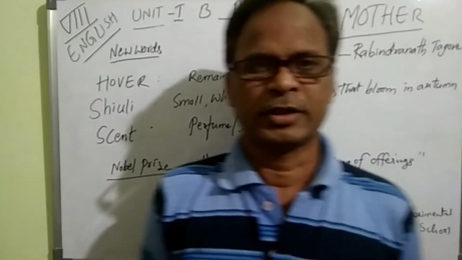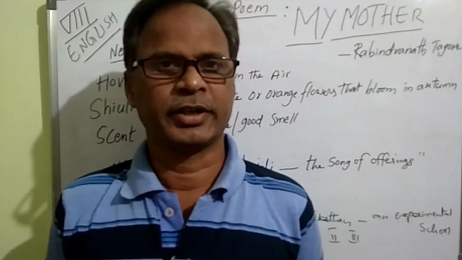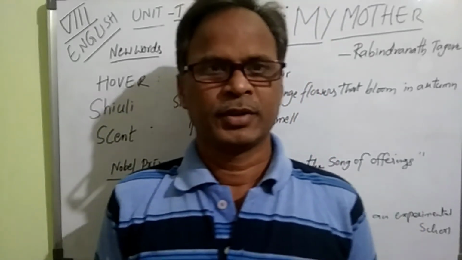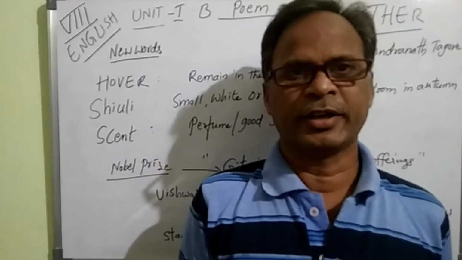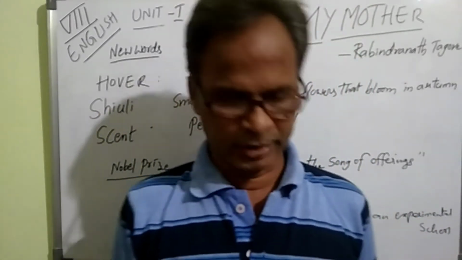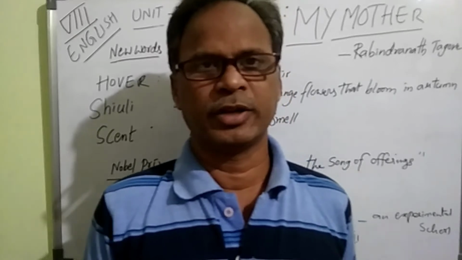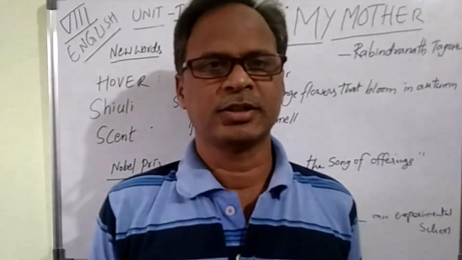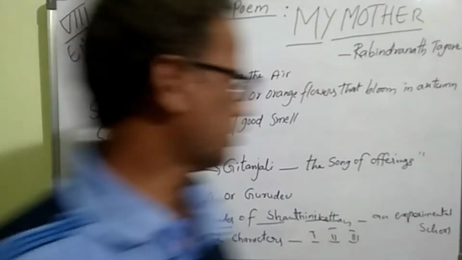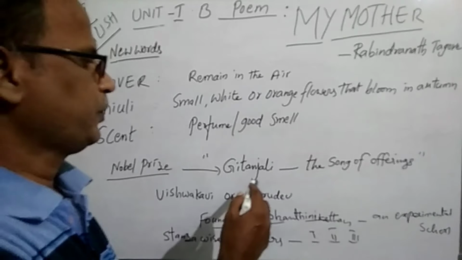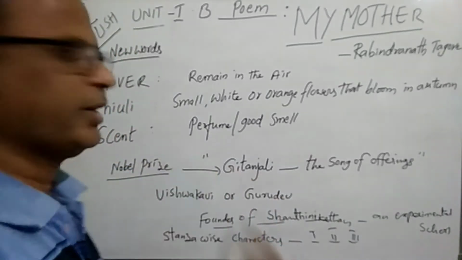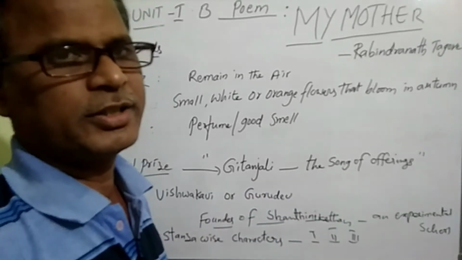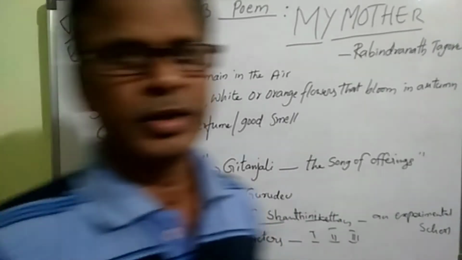You know very well that Rabindranath Tagore was a great Indian English poet and a versatile artist. In many fields he had knowledge, and he was a good writer, a dramatist also. His poems are collected as Geetanjali, a book which won a Nobel Prize for him. Geetanjali is nothing but the Song of Offerings, a well-known book.